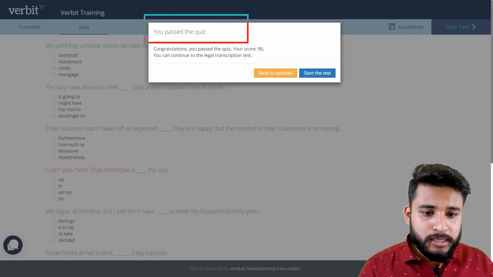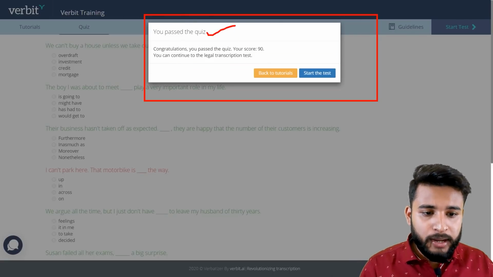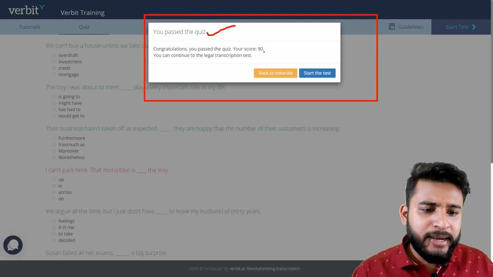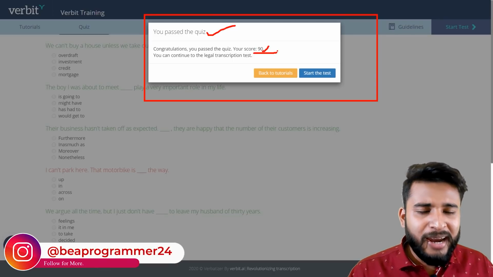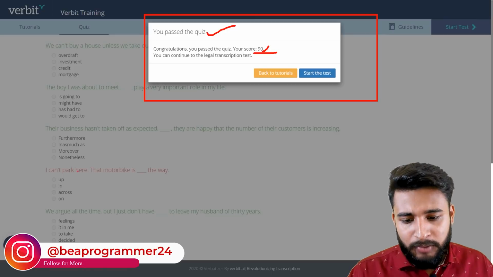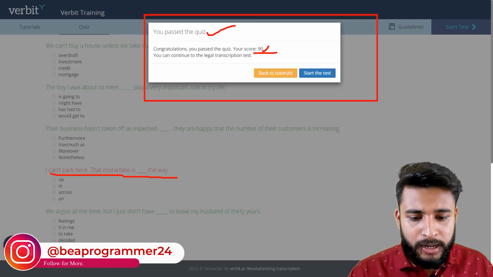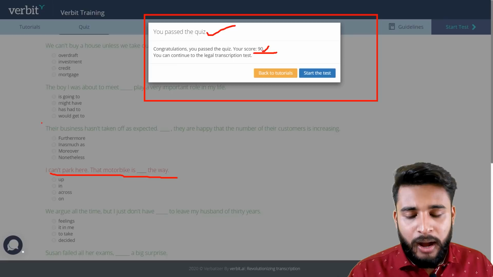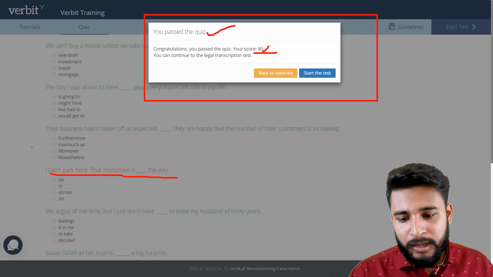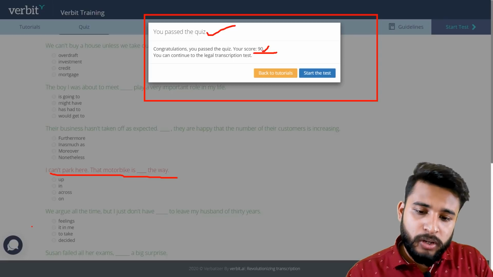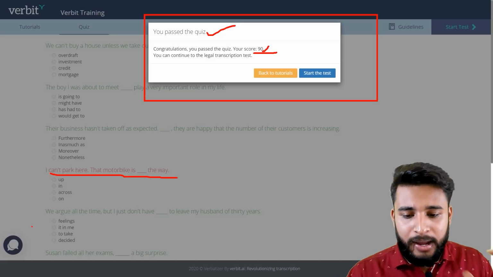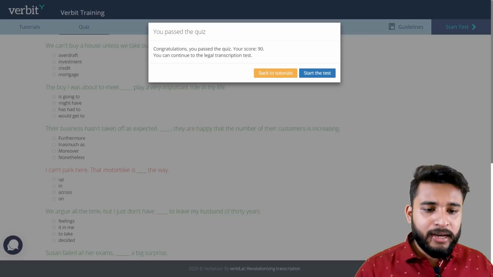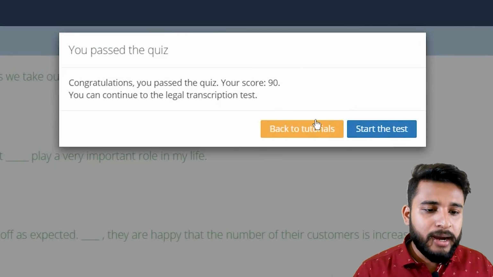As you can see on my screen, you have passed the quiz. It will show like this, and I have scored about 90. That is, 9 of my questions are correct and 1 question is not correct. The incorrect one is shown in red, and all the others are shown in green, meaning they are correct. So I can go further in this test. It is showing back to tutorials or start test.